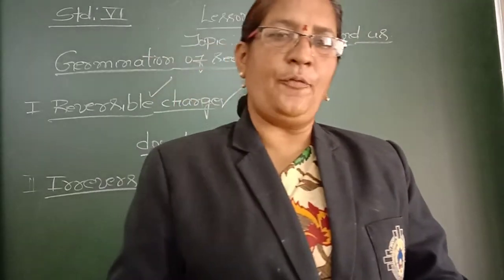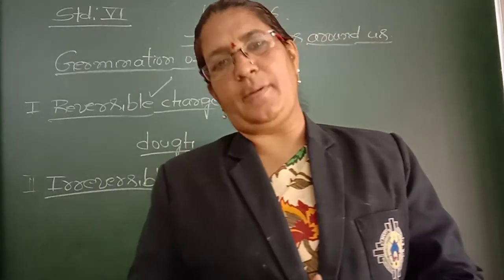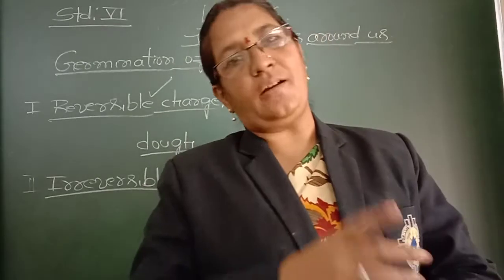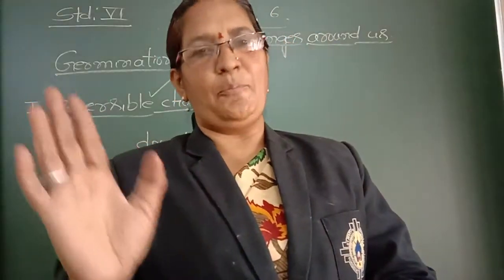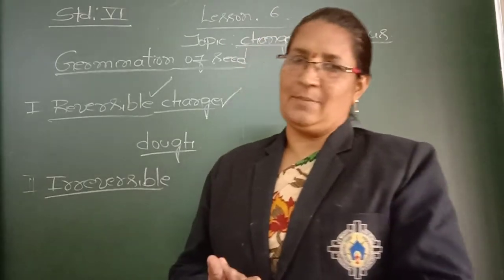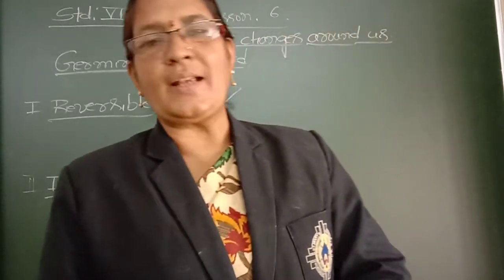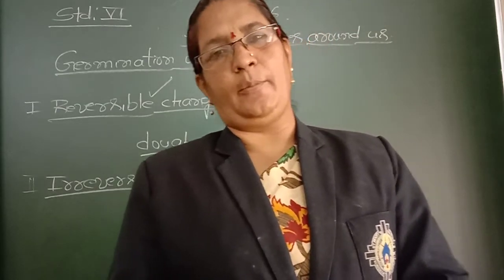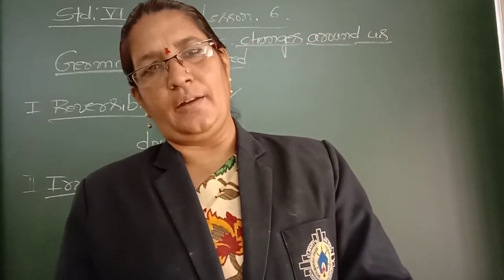Once we get the curd from that milk, is it possible for us to get back the milk from that curd? Highly impossible. The reason is such a type of change is an irreversible change. One more example for irreversible change. You have heard about rusting of iron.